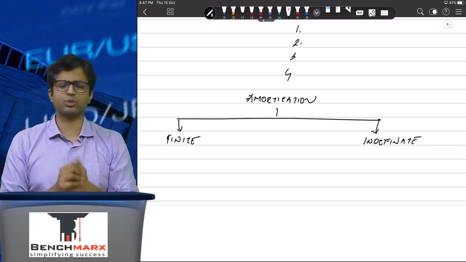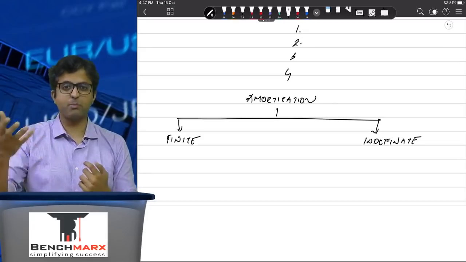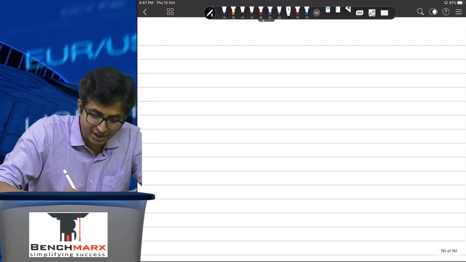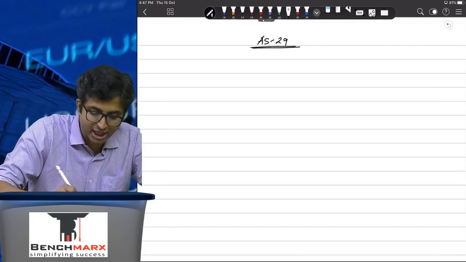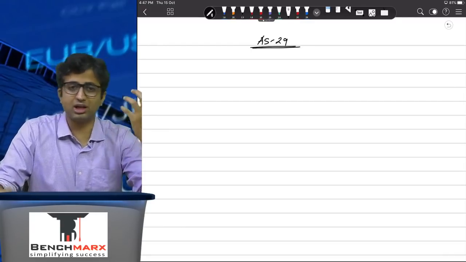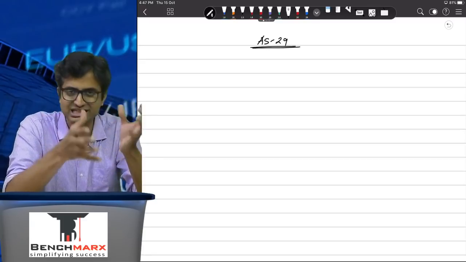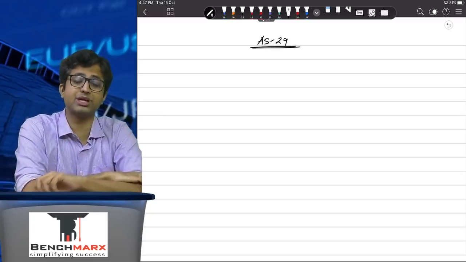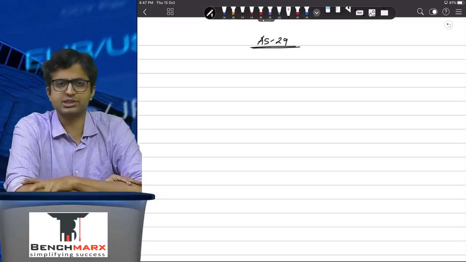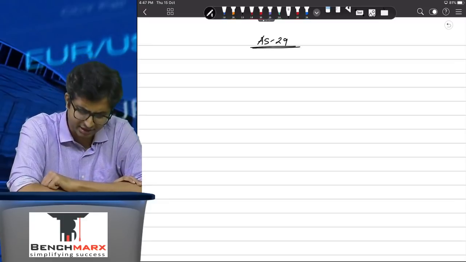If the intangible asset is acquired under a barter transaction, you will recognize it at fair value because there's no money paid otherwise. Okay, so that takes care of AS26, and then finally we reach AS29. This is the standard on provisions and contingencies. Here, we define a liability, which is based on a present obligation. The obligation exists, it is present. A contingency is based on a possible or potential obligation, a liability which may or may not exist, the outcome of which will be known after certain future events which are beyond the control of the entity.